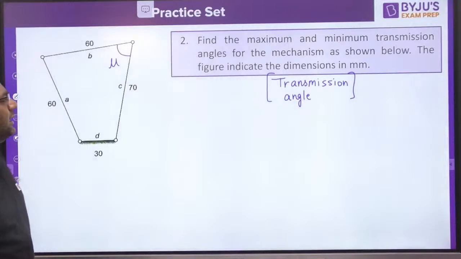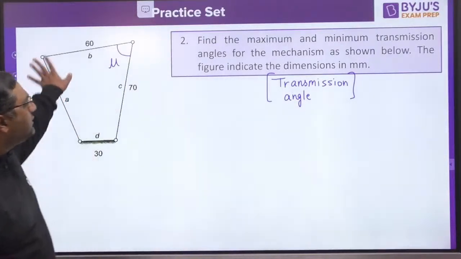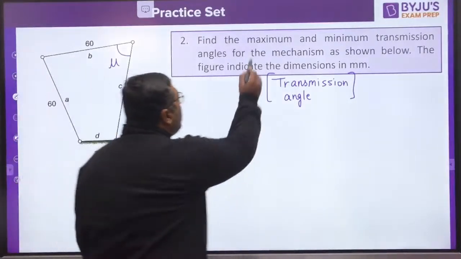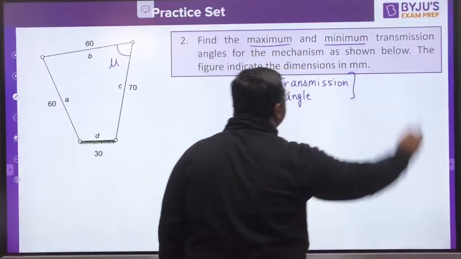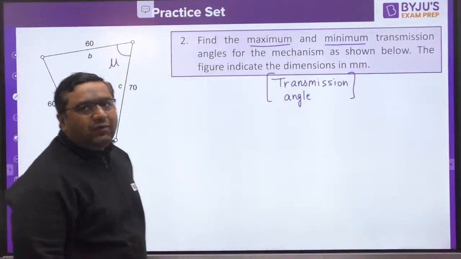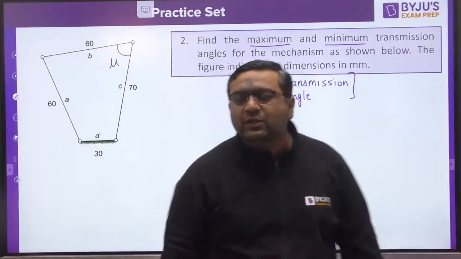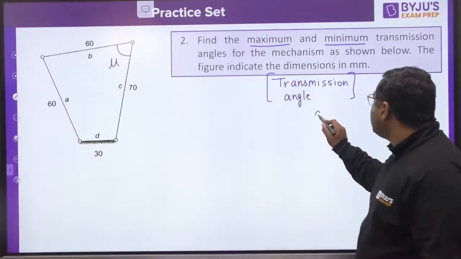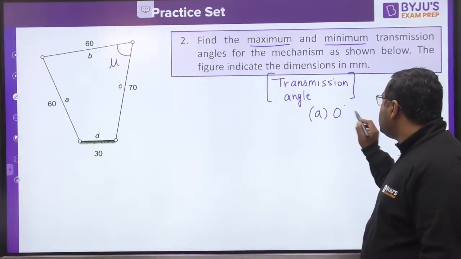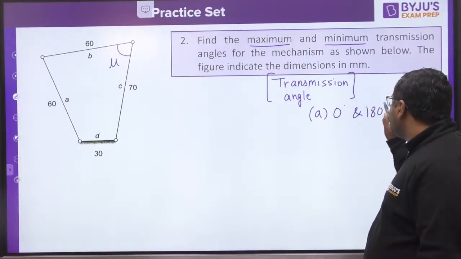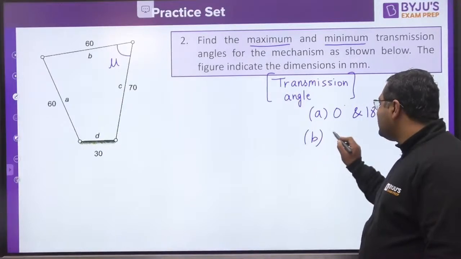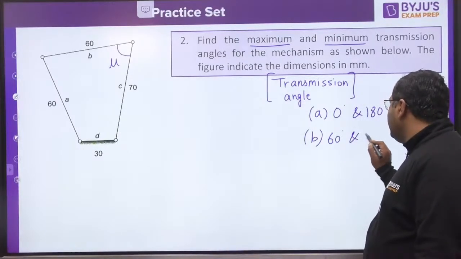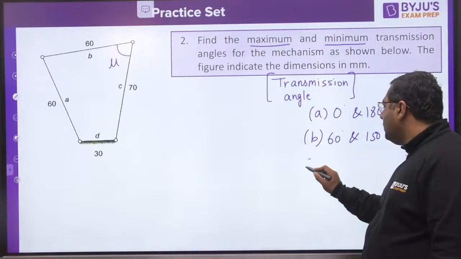And you need to tell us, from the diagram given, the maximum and minimum transmission angle. We have not mentioned the options here, so I can write the options. Let us say option A is 0 degree and 180 degree. Option B is 60 degree and 150 degree.